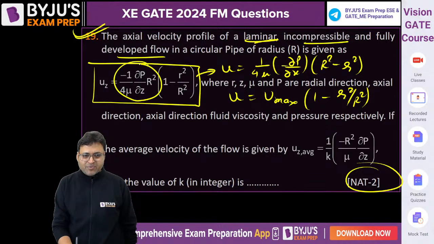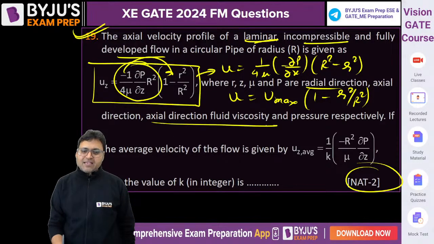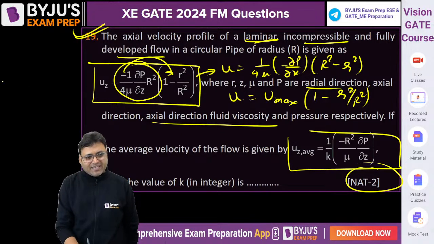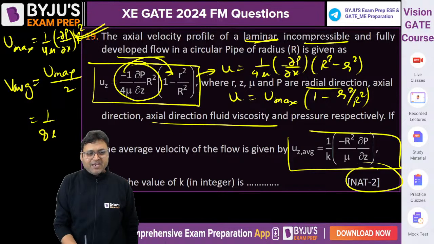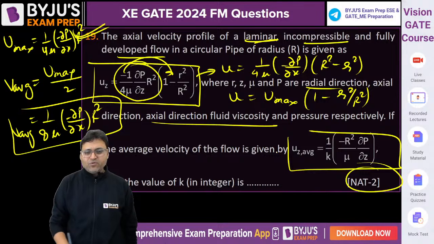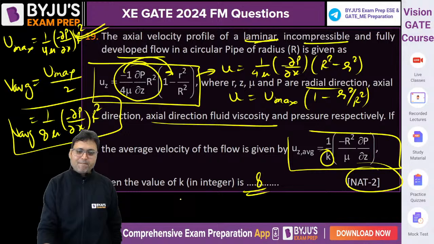So this is u maximum, minus is taken here, del p by del x. The radial direction, axial direction, fluid viscosity and pressure are given. If the average velocity of the flow is given by this expression, what is the average velocity? U maximum is equal to 1 by 4 mu into minus del p by del x into R square. Average velocity is half of maximum velocity, so it will be 1 by 8 mu into minus del p by del x into R square. That is the average velocity for laminar flow. So K is equal to 8. The value of K is 8.